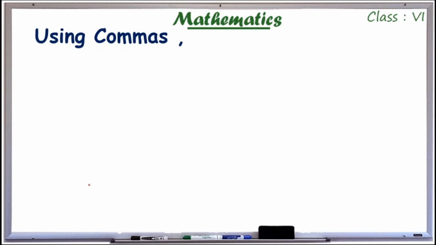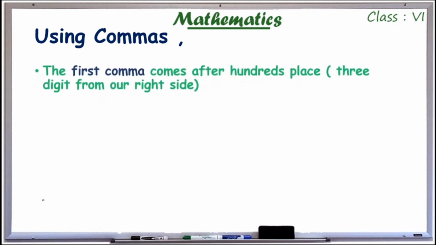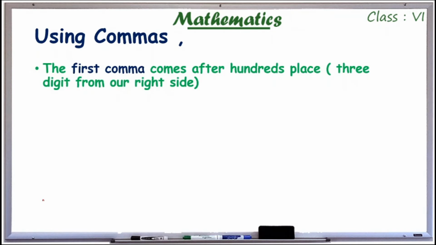So now we are going to study how to use comma. Sometimes you may see while writing that some commas are placed in between these digits. That is for easy reading of numbers. So first I will say how to use comma. The first comma comes after hundreds place, which means 3 digits from our right side.